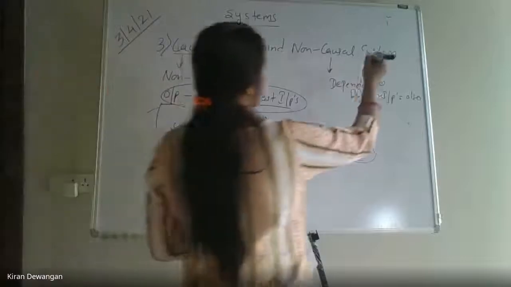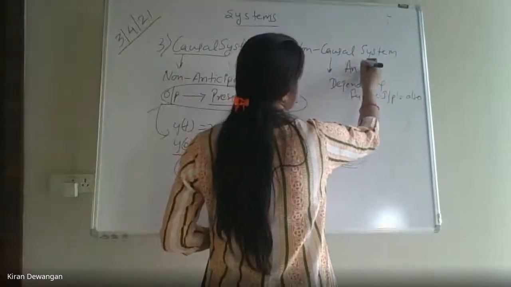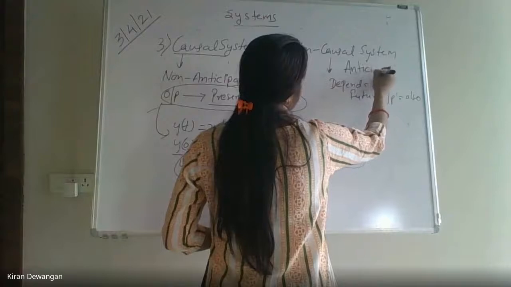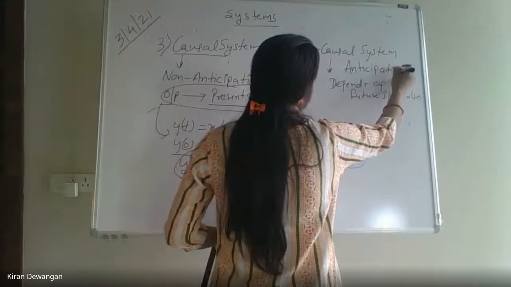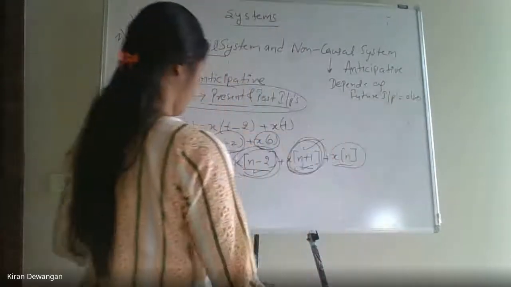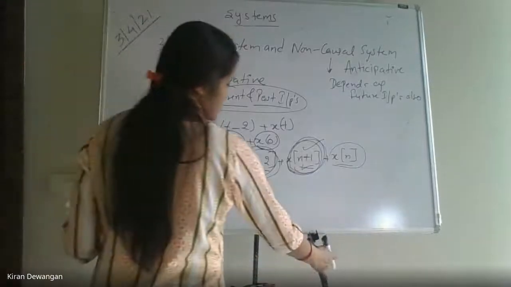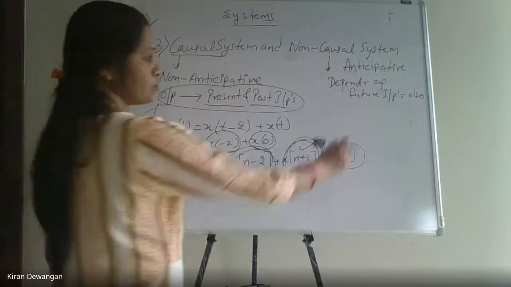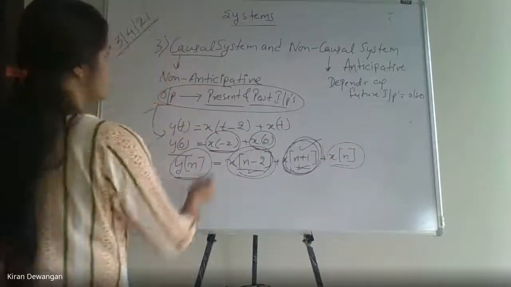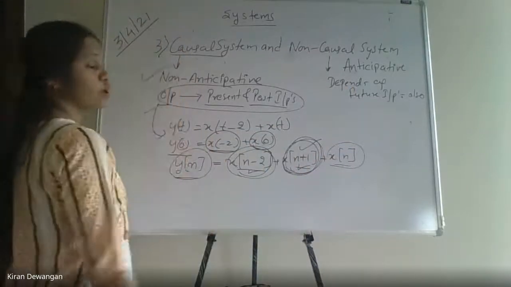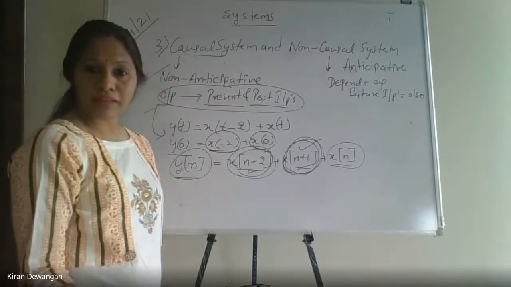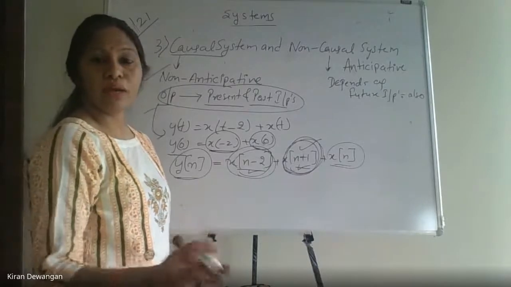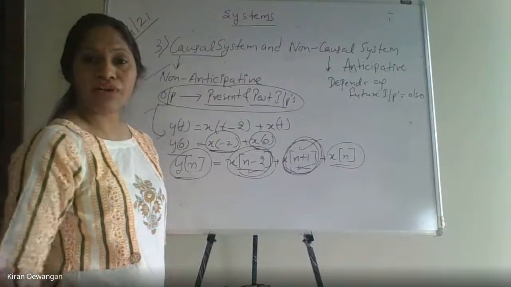Non-causal systems are known as anticipative systems. ठीक है? Clear now? So the non-causal systems are the anticipative systems. Causal systems are known as non-anticipative systems. Now you may get a question where it is written, determine whether the systems are anticipative or non-anticipative.